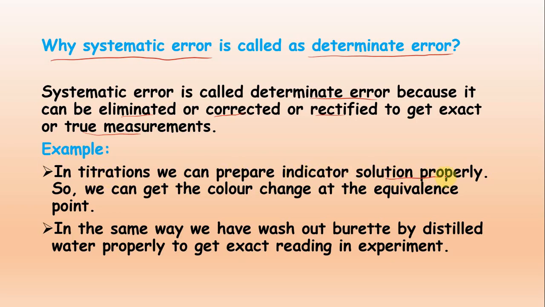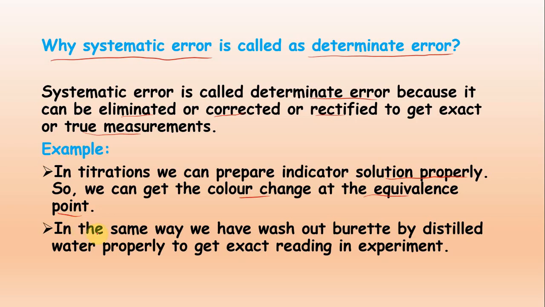If the indicator solution is properly prepared, we can get the exact reading, so we can get the color change at the equivalence point, meaning when the acid has completely neutralized the base, and that will be the exact reading.